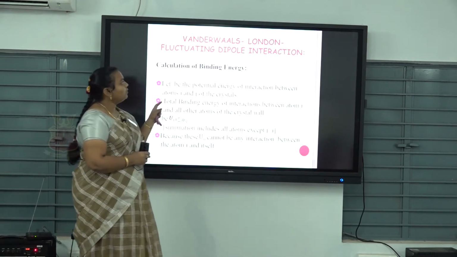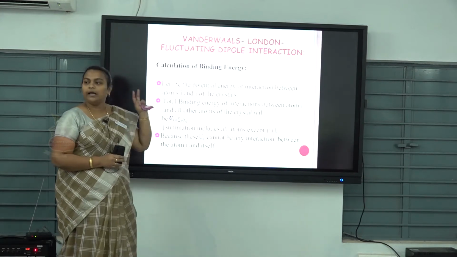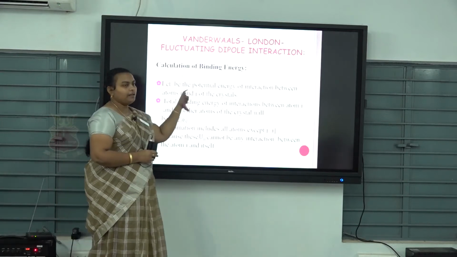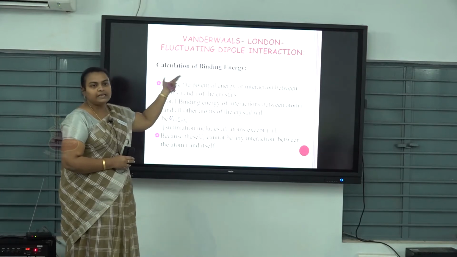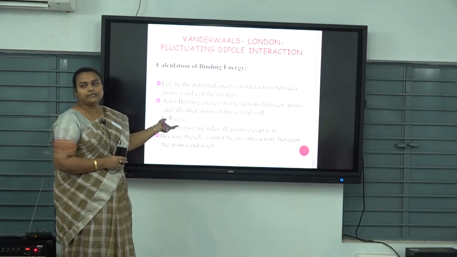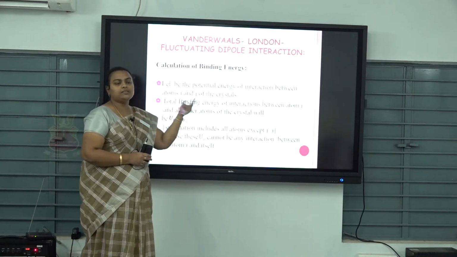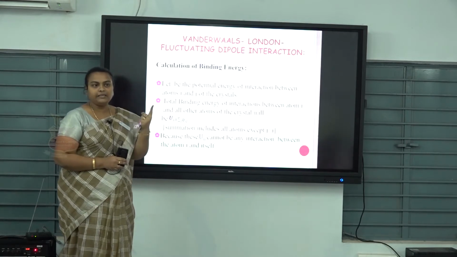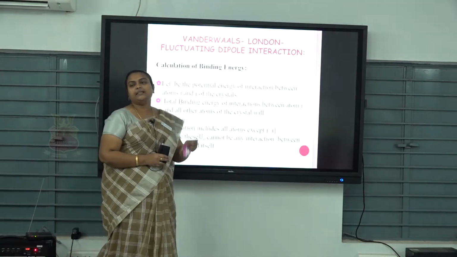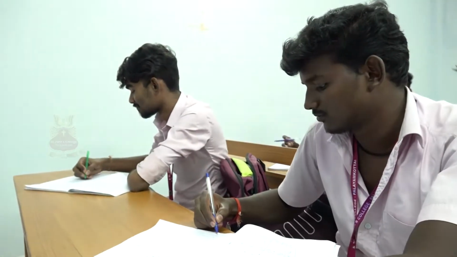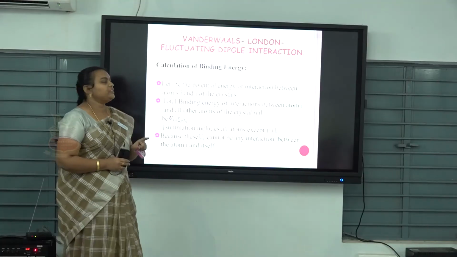Next we see the van der Waals interaction, or London interaction, or fluctuating dipole interaction. First we have to calculate the binding energy. The binding energy calculation gives the van der Waals interaction. There are two energies: one is the kinetic energy, another is the potential energy. In our inert gas crystals we can consider the kinetic energy to be 0, because the particles are at resting position. So we consider only the potential energy.